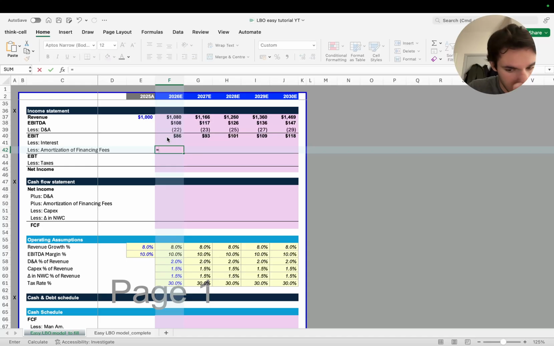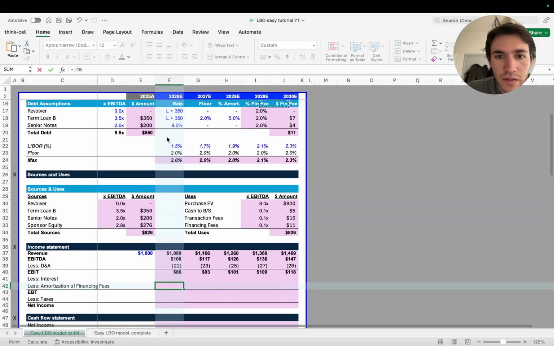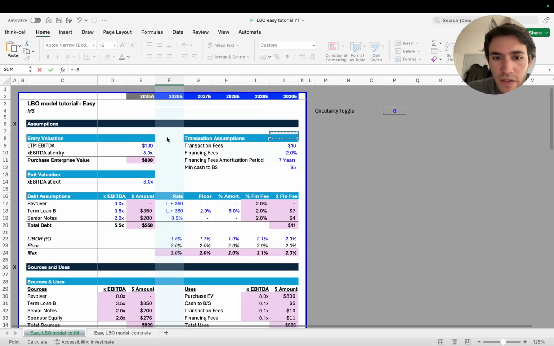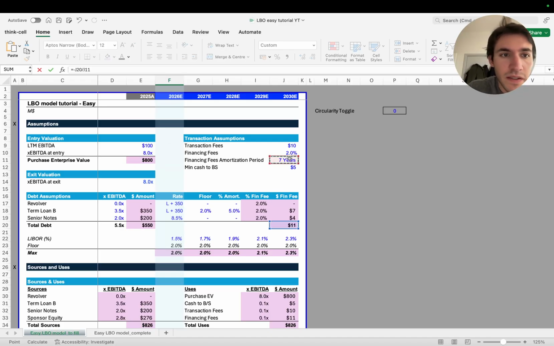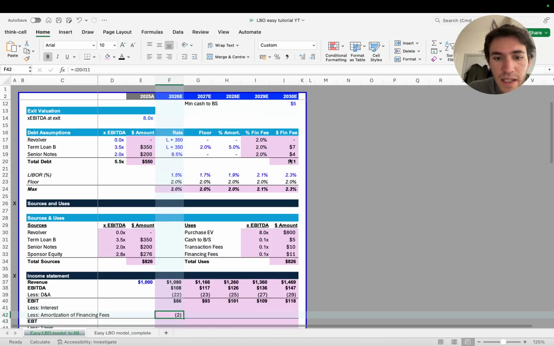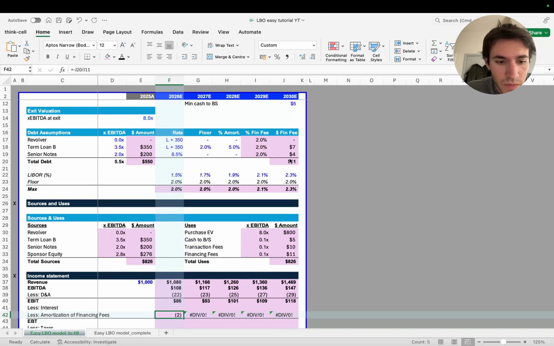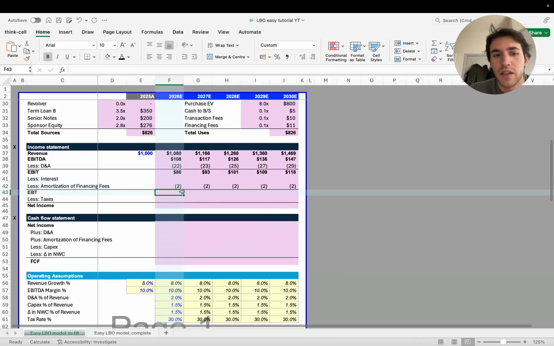Amortization of financing fees is basically, you go up here. Remember that we have financing fees, which is 11 million in total, but remember that it has to be divided by 7 years, because that's the, oops, I didn't block it. What I was saying before is that the financing fees is something that you amortize.